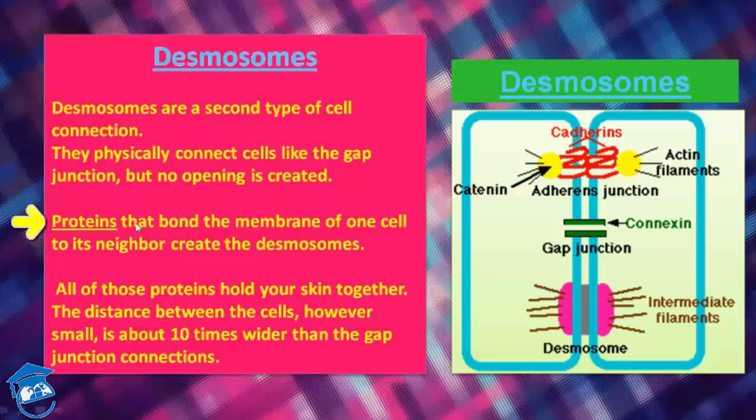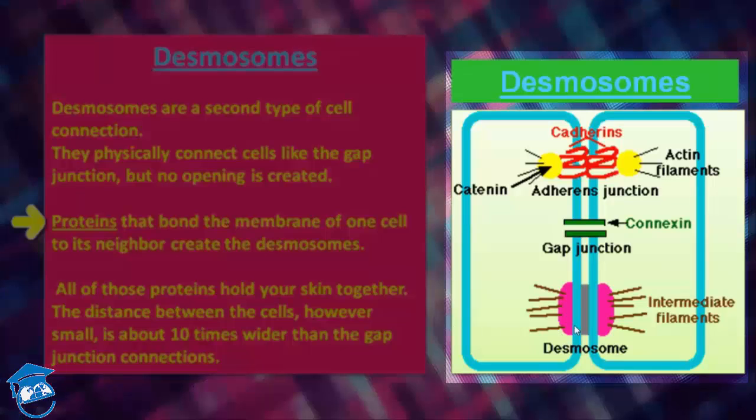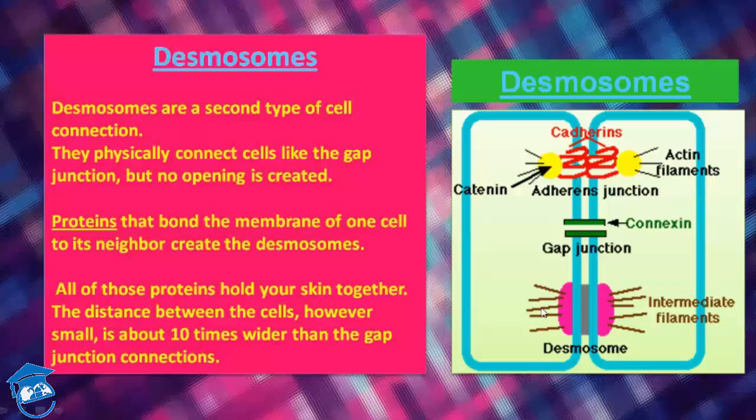Proteins that bond the membrane of one cell to its neighbor create desmosome. All of those proteins, as you can see, hold your skin together. The distance between the cells, however, is very small, about 10 times wider than the gap junction connection. So this was the second type of cell connection.